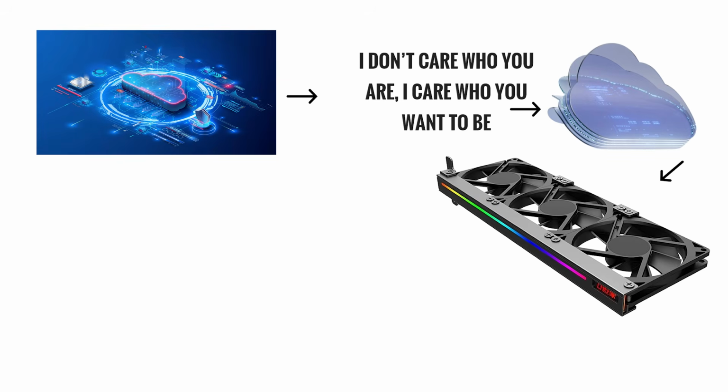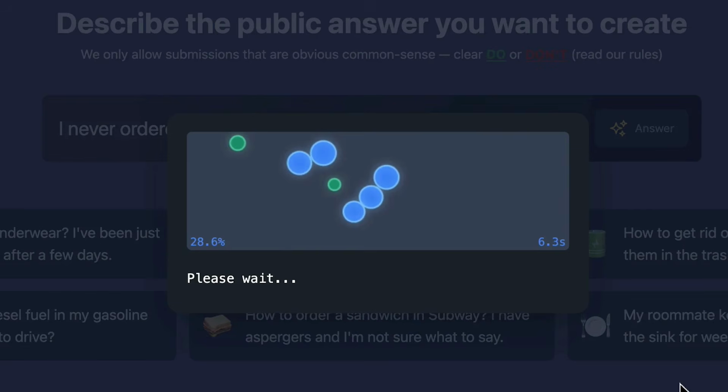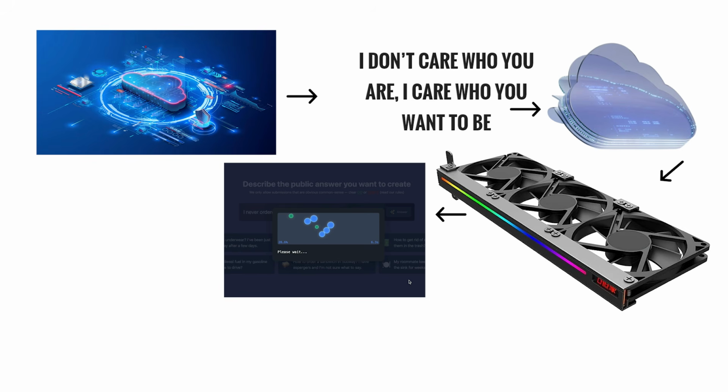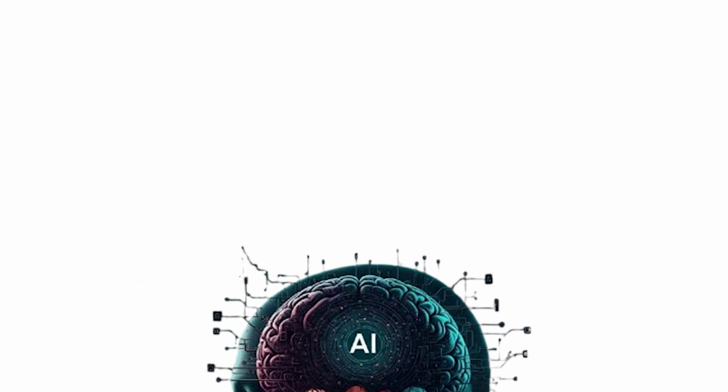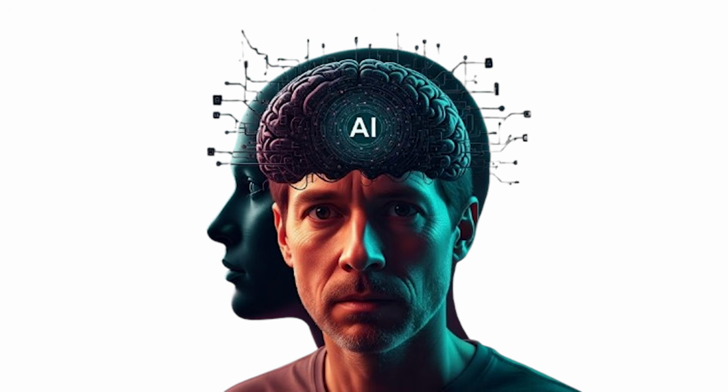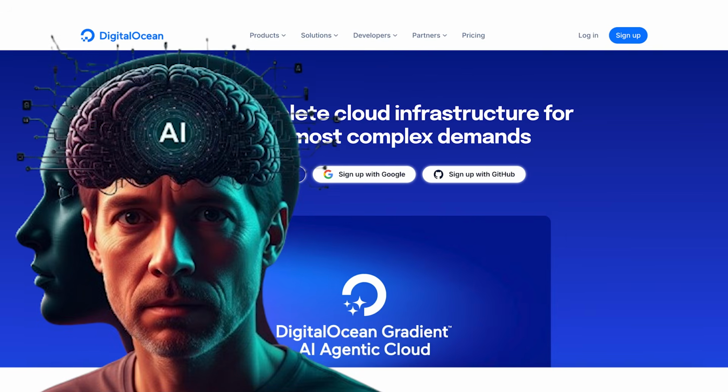It doesn't care who you are. It just serves cycles. You don't hear fans or see LEDs. You just see a progress bar that feels like it's connected to the universe itself. And while anyone can rent this power, few can afford to hold it long enough to make something truly intelligent. You can spot this level when your AI project suddenly says spinning up instances or connecting to compute region.